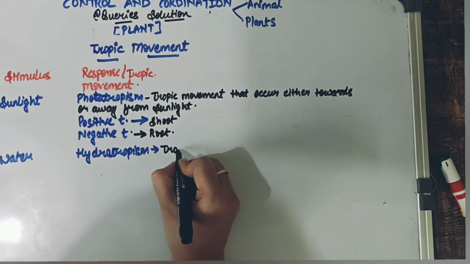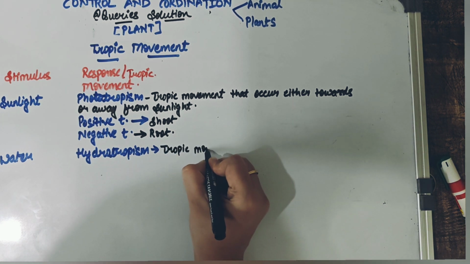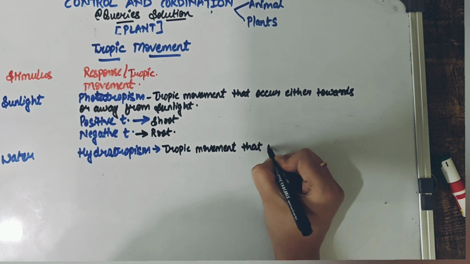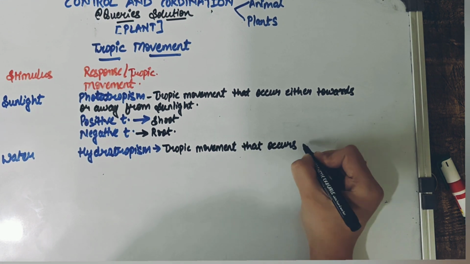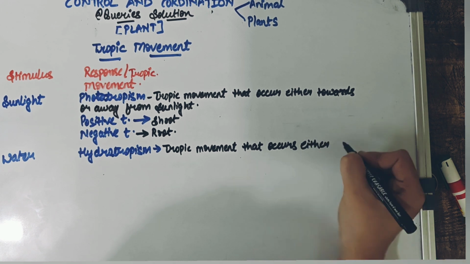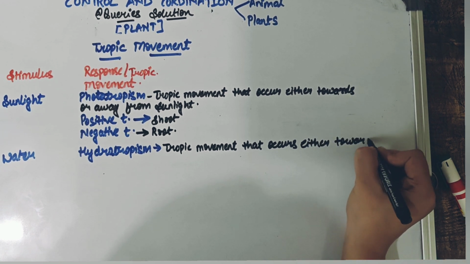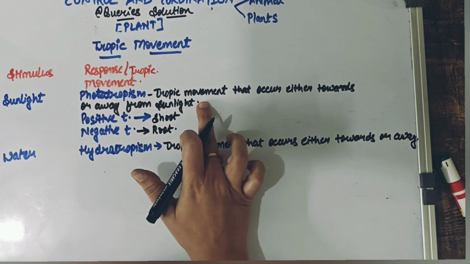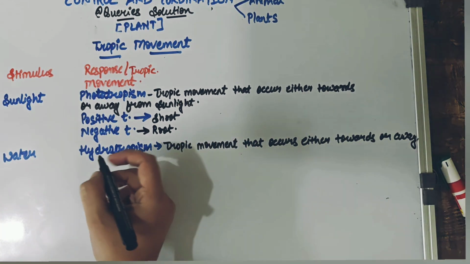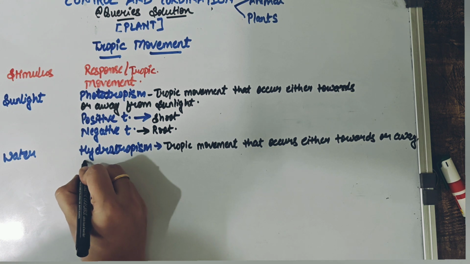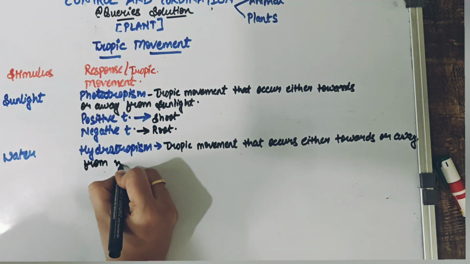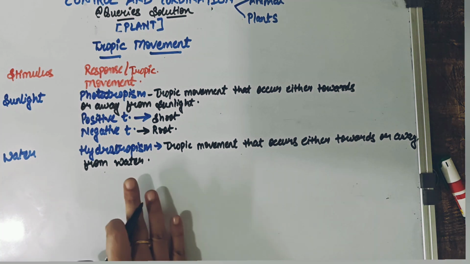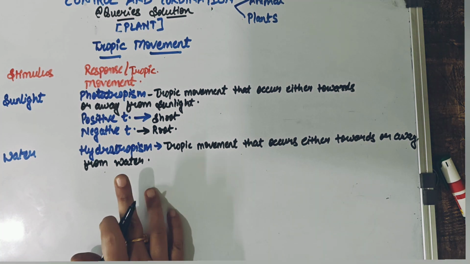So a tropic movement that occurs either towards or away from what? Away from sunlight? No, that's phototropism. So it occurs either towards or away from water. That is something which we say as hydrotropism. So here the trigger is your water.